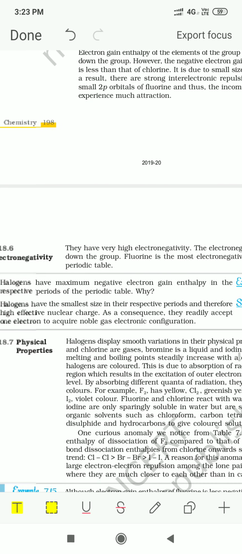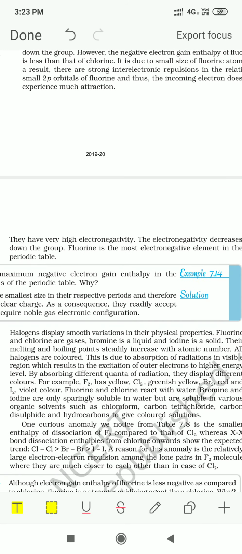Now coming to the physical properties. If you look at these halogens, fluorine and chlorine are in the gas state. Bromine is a dark brown colored liquid, reddish brown, and iodine is a solid. So their physical states differ: gas, then liquid, and then solid.